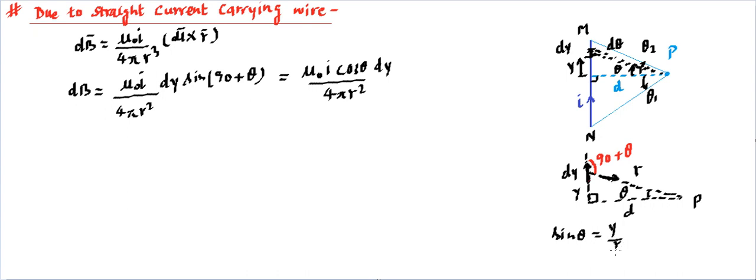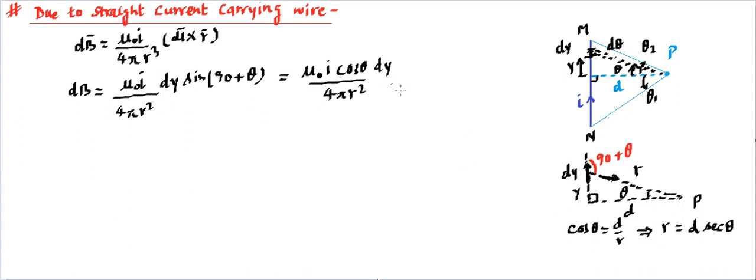But if we are not interested in using r and y together, we can use cos theta, which is equal to d divided by r. So from here we can find the r value: r is going to be d into sec theta. So that's the value of r.